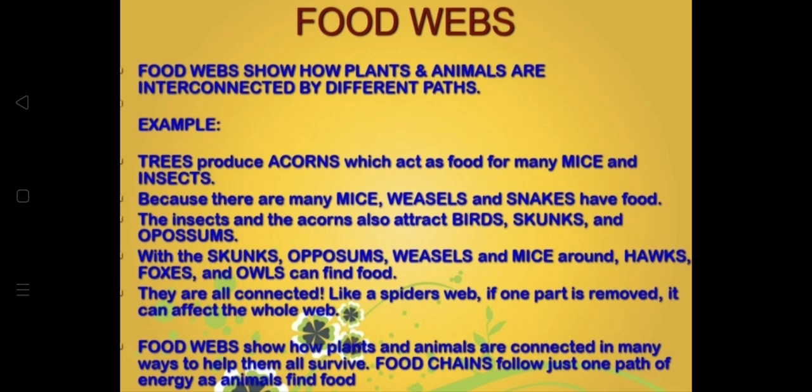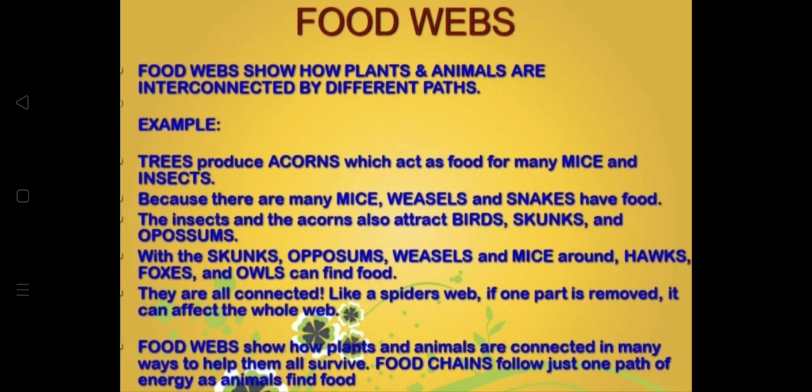The trees produce acorns which act as food for many mice and insects. Because there are many mice, weasels and snakes have food. The insects and the acorns also attract birds, skunks, and opossums. With the skunks, opossums, weasels, and mice around, hawks, foxes, and owls can find food. They are all connected like a spider's web. If one part is removed, it can affect the whole web. So, food webs show how plants and animals are connected in many ways to help them all survive.